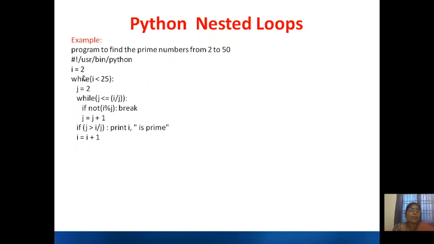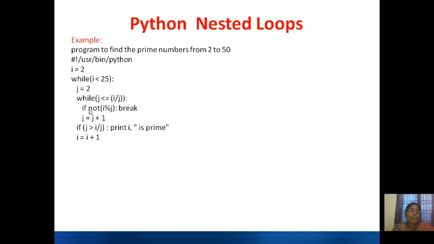Again it will go, i value is incremented, now i becomes 3. 3 is less than 25, here j becomes 2. 2 is less than or equal to 3 by 2, which is again false. So it will come here and print 3 is prime. Now i value becomes 4. So now it will come here, 4 is less than 25, and j value is assigned 2. So 2 is less than or equal to 4 by 2. 4 by 2 means 2, so it is equal and this condition is true.